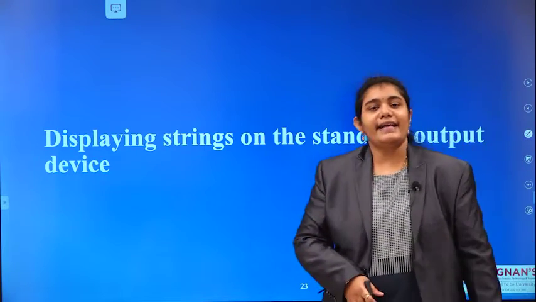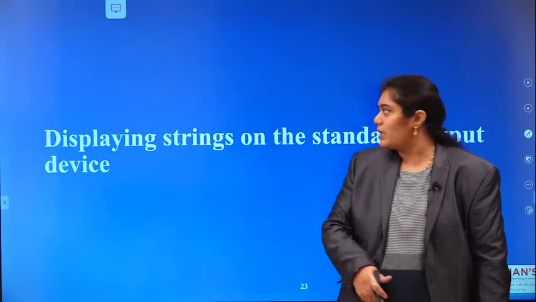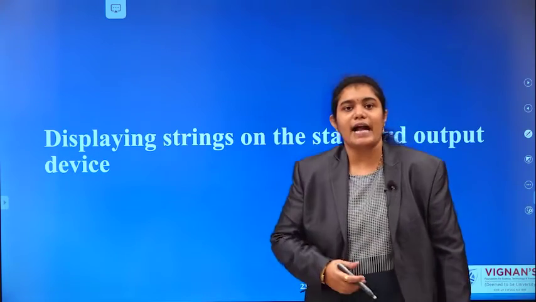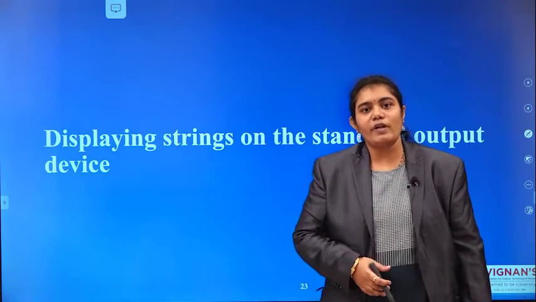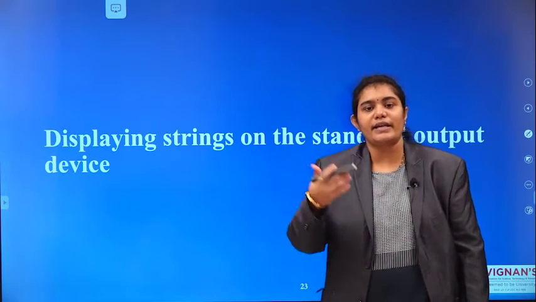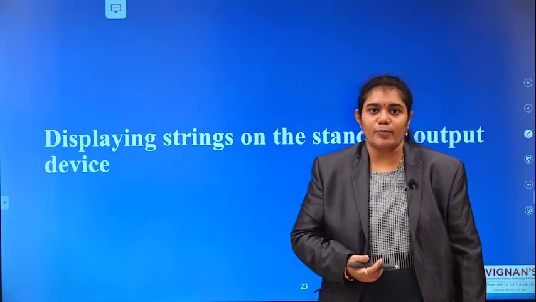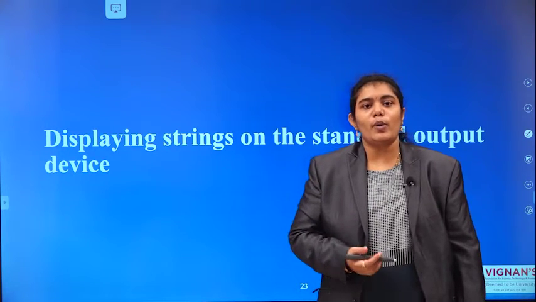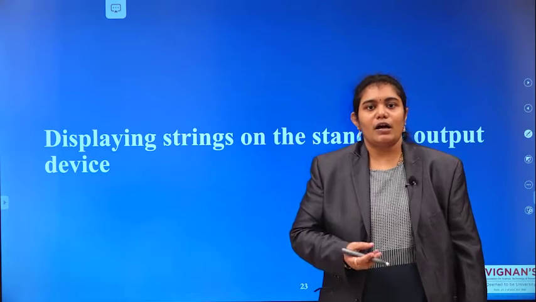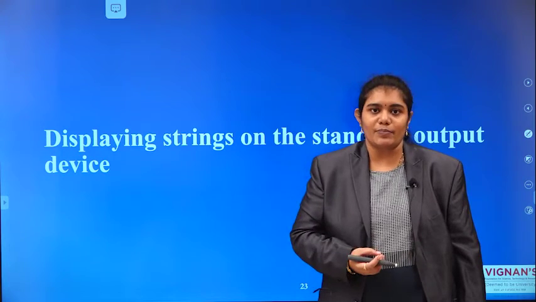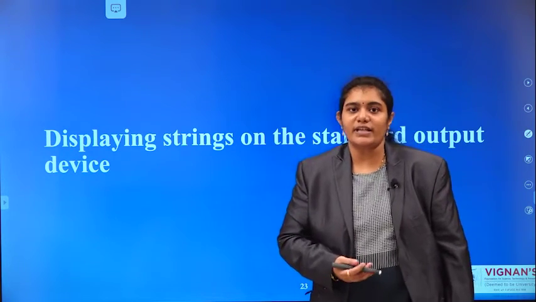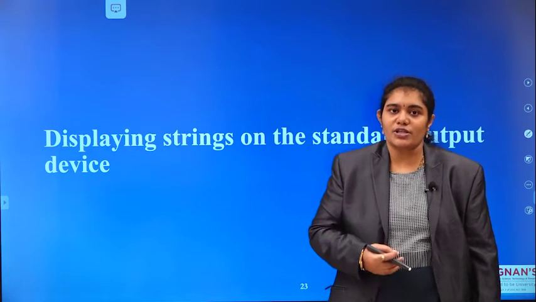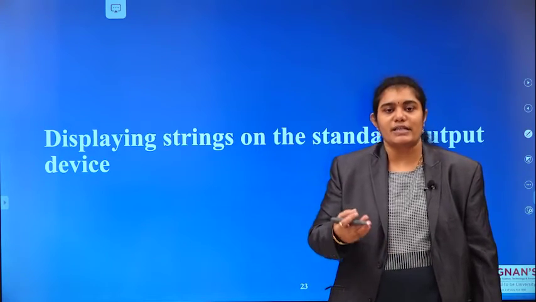In the next class we will discuss displaying strings on the standard output device. As of now, we discussed how we can read a string from the standard input device and the various functions available to do so. In this session we discussed four different functions which are used to read a string.